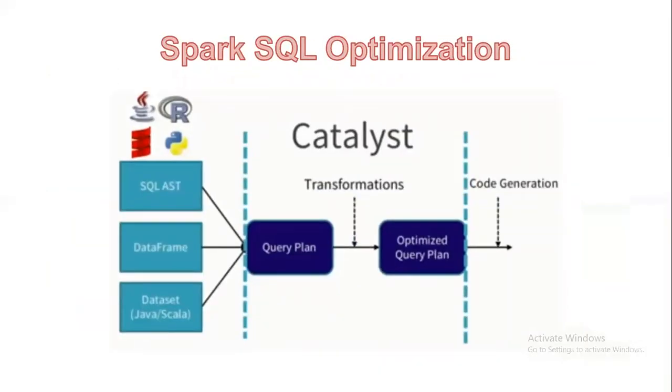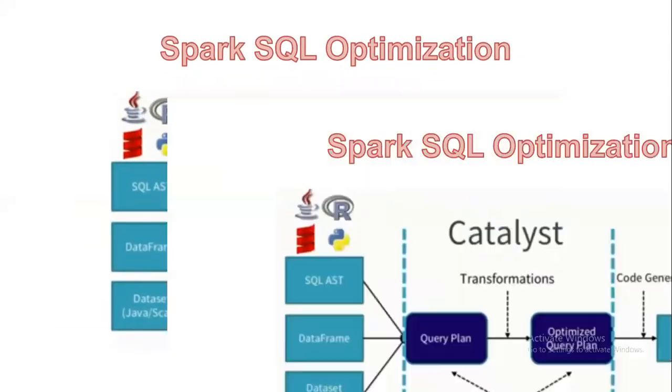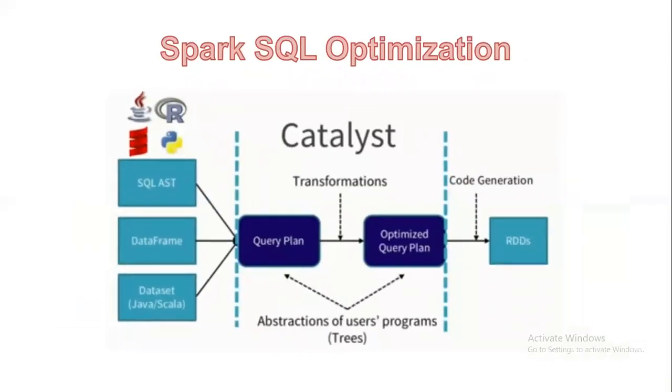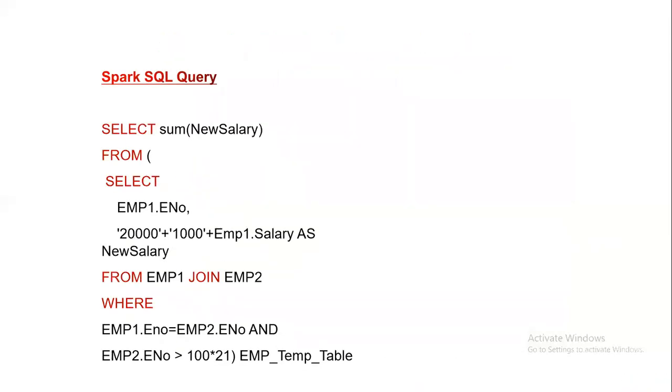At the end, we receive code generation. Whatever happens in between the query plan and the optimized query plan, we call an abstraction of user programs. Those are all trees internally, and the Spark framework will take care of it.